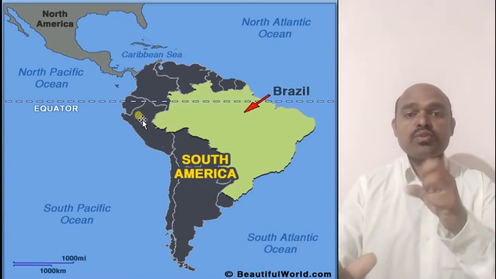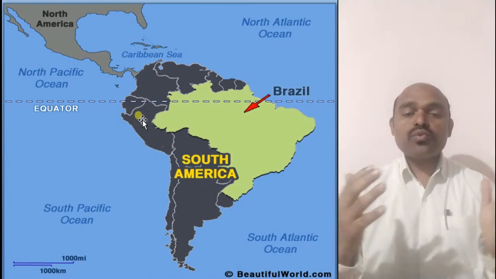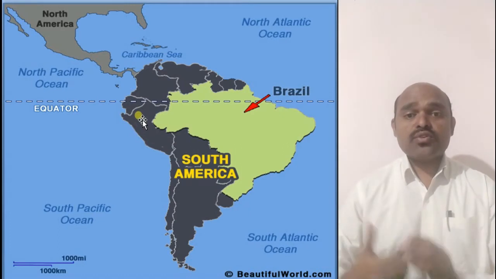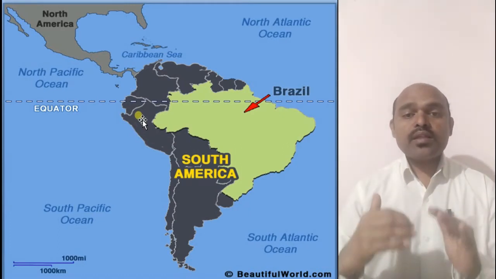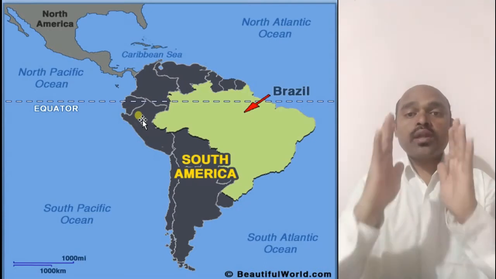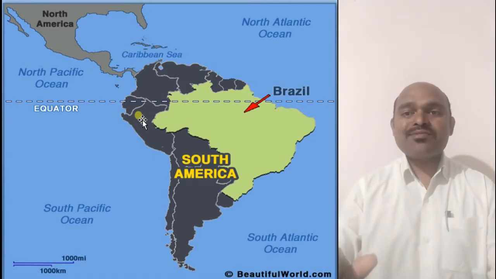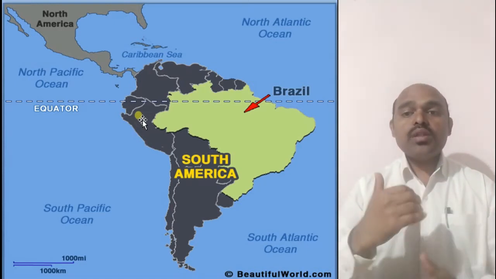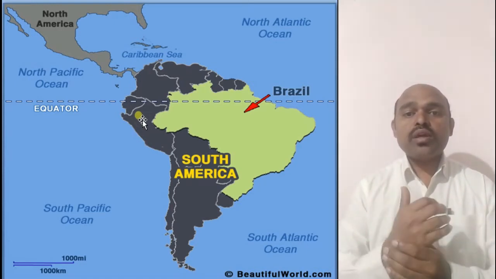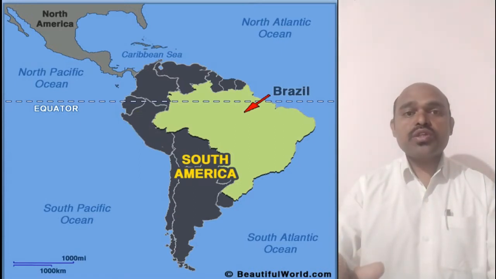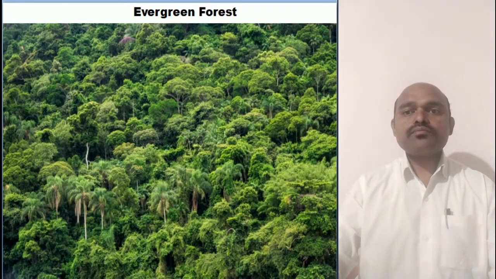It means from the Amazon basin, as we move to the Guyana highlands or to the Paraguay Parana basin or to the Brazilian highlands or the coastal region, we find that the rainy days or the rainfall decreases. And that is why the evergreen forests are found where it rains heavily. Only in those regions we find the evergreen forests. Okay, then let's move further.